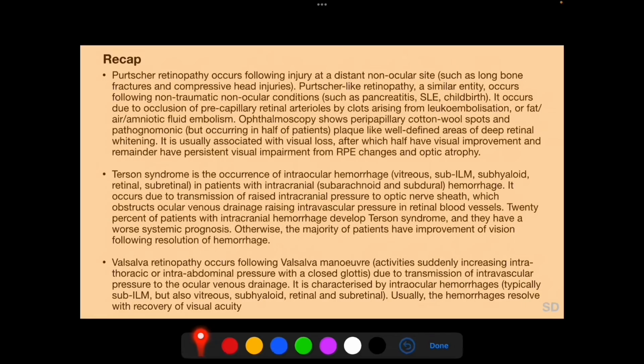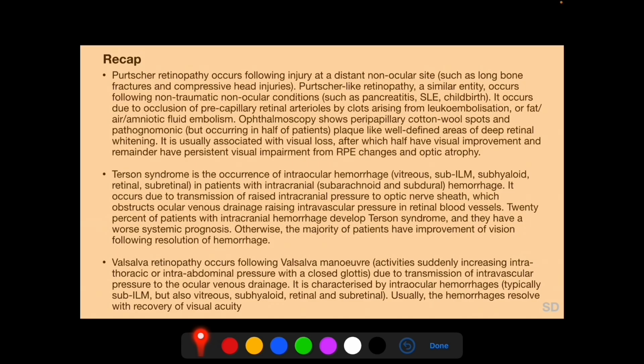To recap the salient points, Purtscher retinopathy occurs following injury at a distant non-ocular site such as long bone fractures and compressive head injuries. Purtscher-like retinopathy, a similar entity, occurs following non-traumatic non-ocular conditions such as pancreatitis, systemic lupus erythematosus, and childbirth.